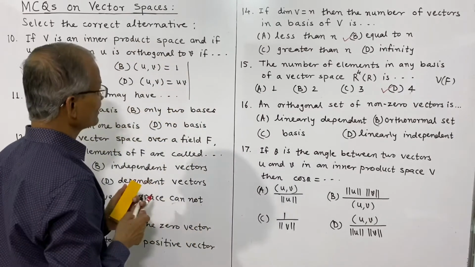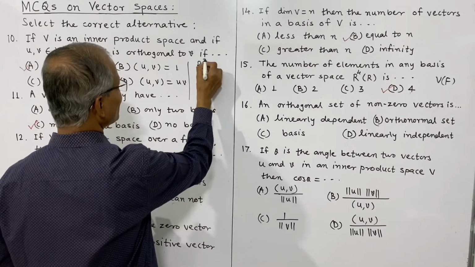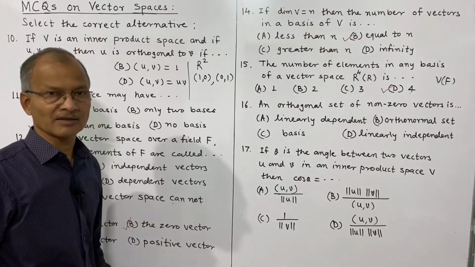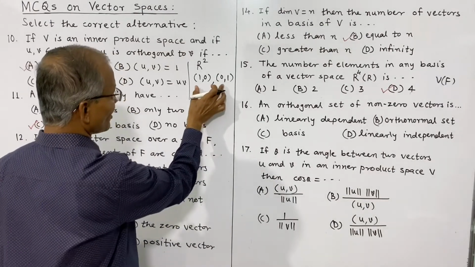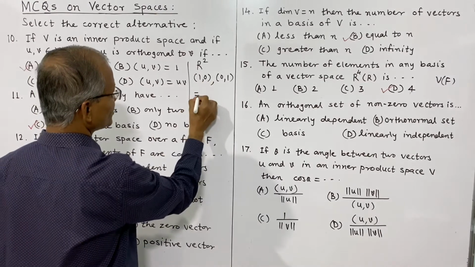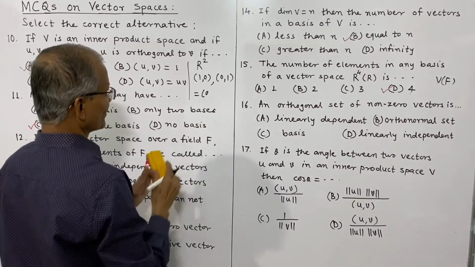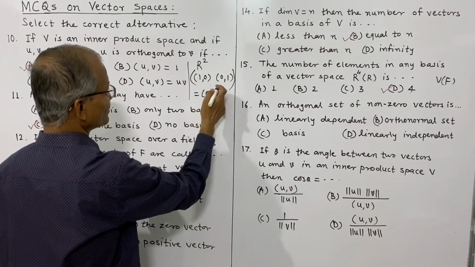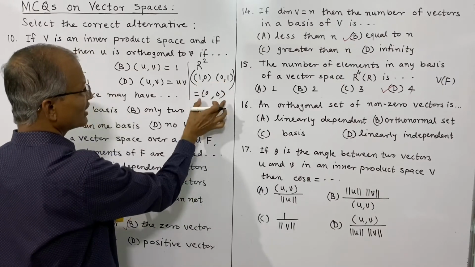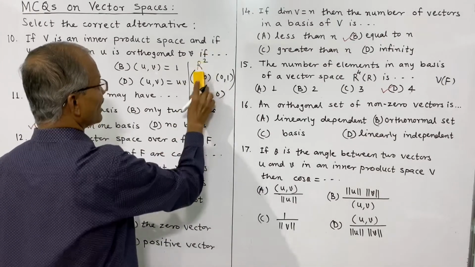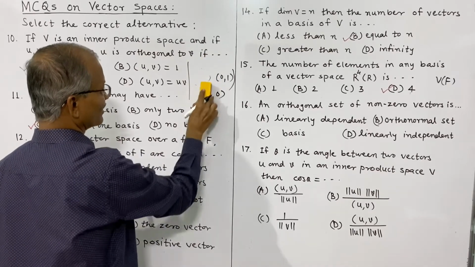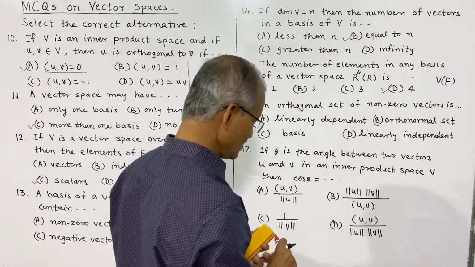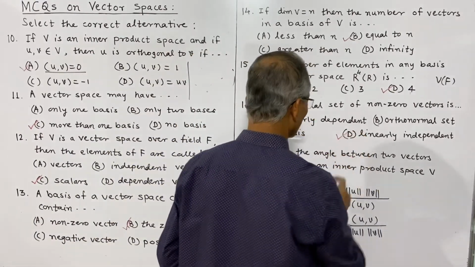Because in R2, 1 0 and 0 1 are linearly independent, and their inner product is 1 into 0 plus 0 into 1, that is 0. So these are independent, and these are orthogonal also, and therefore orthogonal set vectors are independent. So linearly independent is the correct alternative.